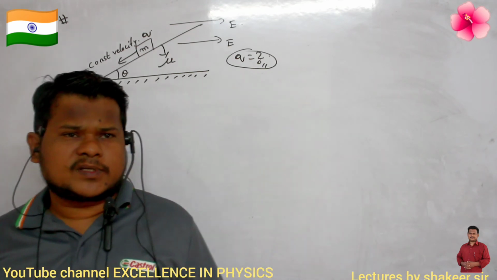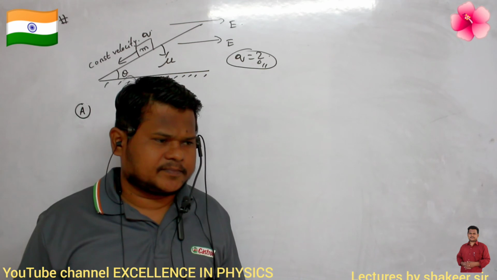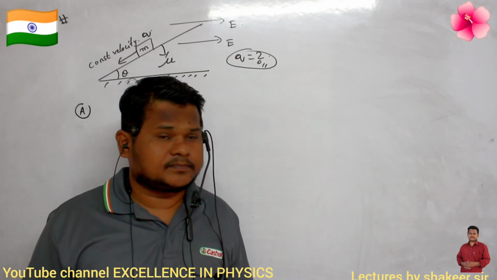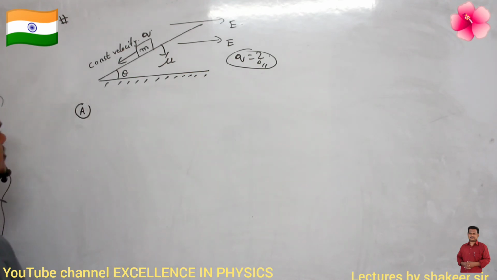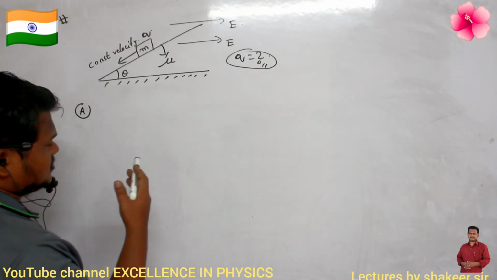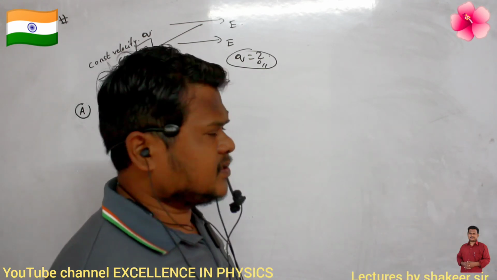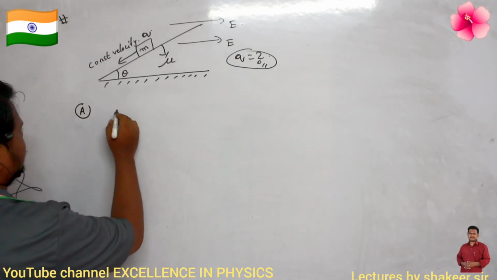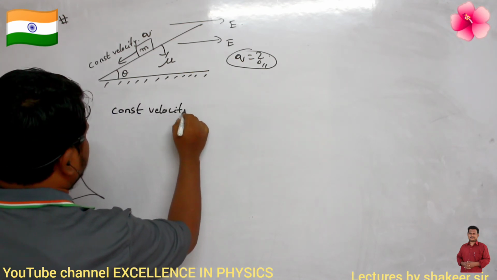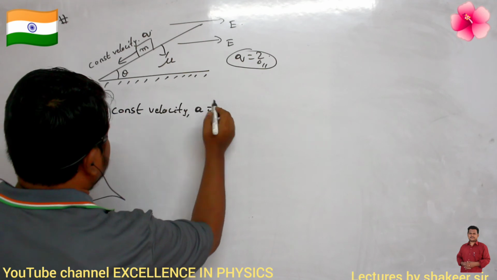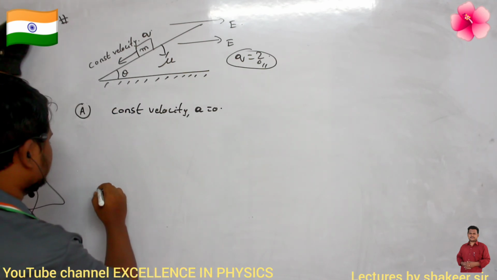First of all, what is meant by the body sliding with uniform velocity? Acceleration is 0, no? That is the meaning of this. Acceleration is 0 means all the forces which are acting are exactly balanced with each other. So constant velocity means that acceleration is 0. Now let us see what the different forces acting on this system are.